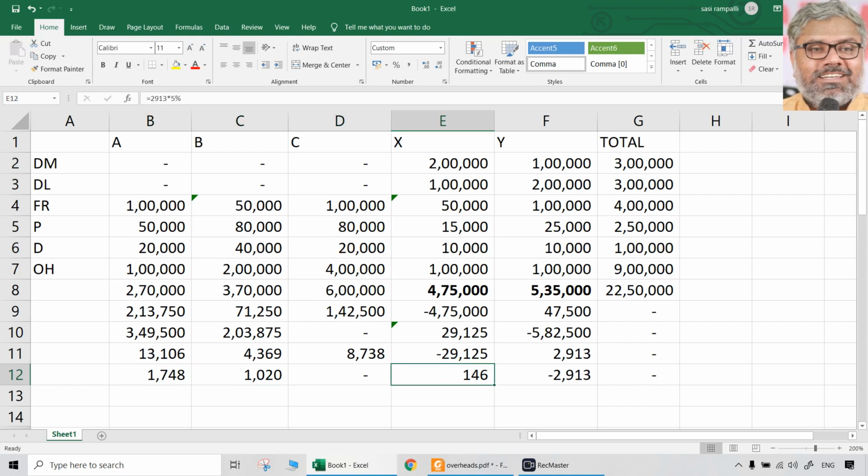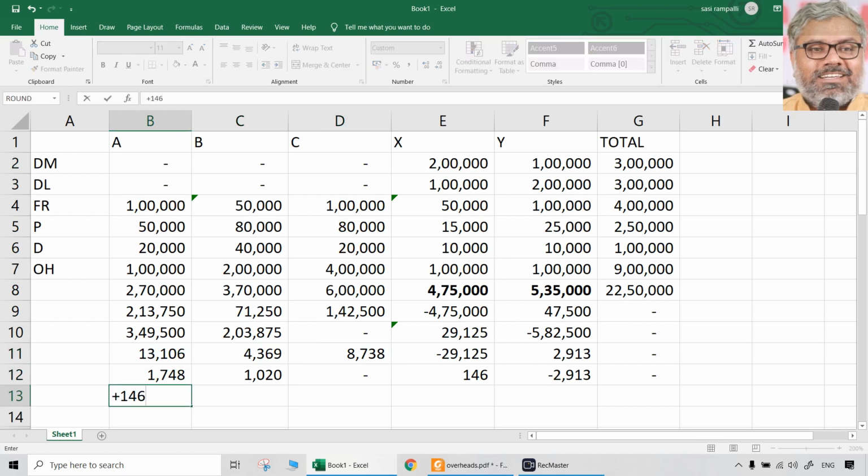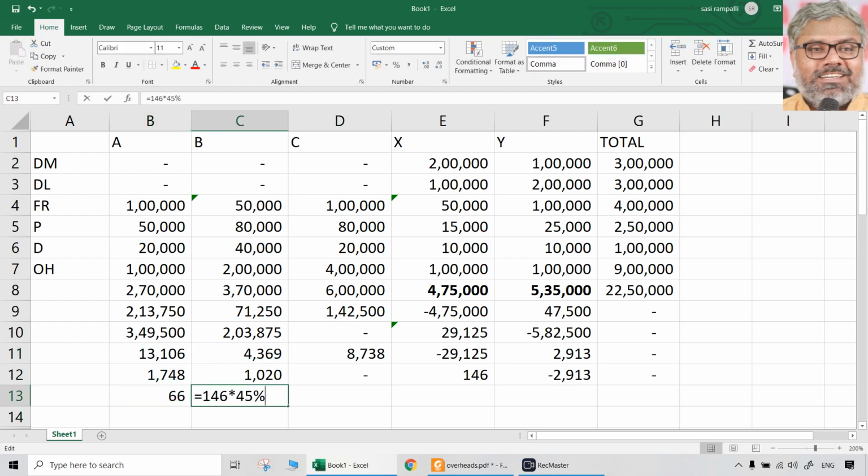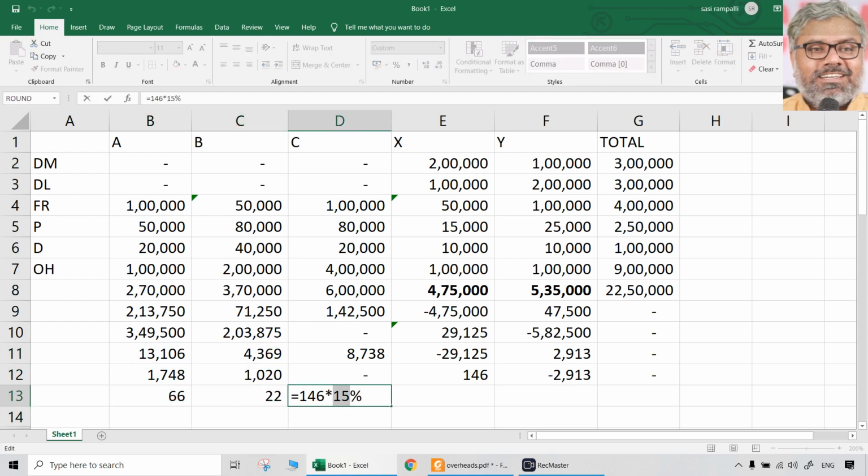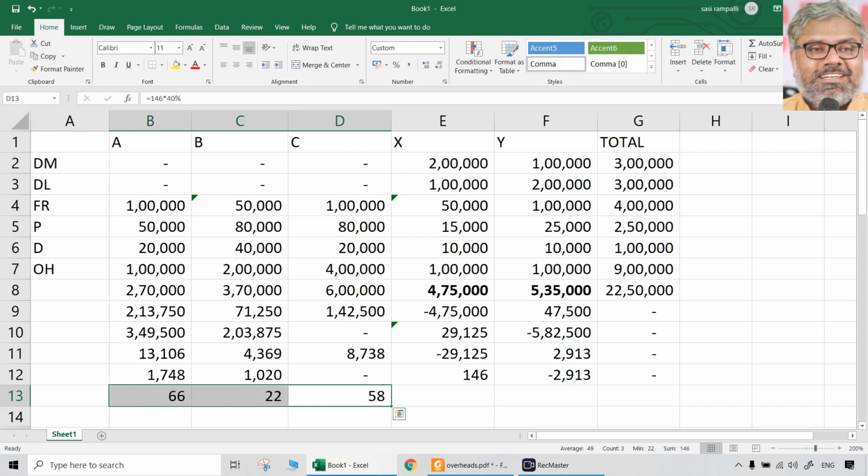So let us give this 146 directly to A, B and C in this 45%, 15%, 30%, right? So let us give that 146: 45, 15, 30% actually. Let us give 40 because the total should be 146. We gave 2 rupees extra maximum. Normally it should be 44.